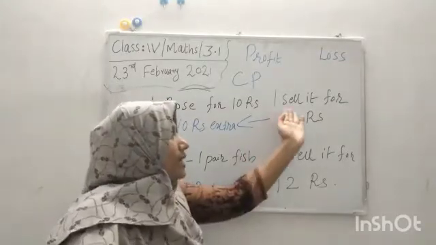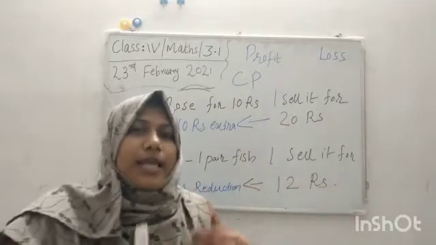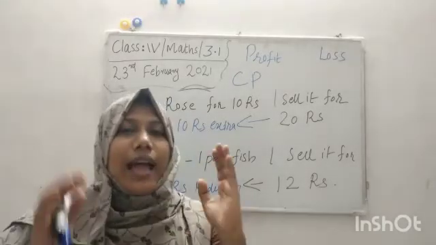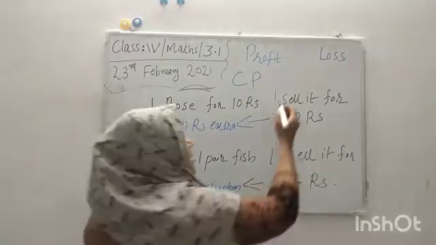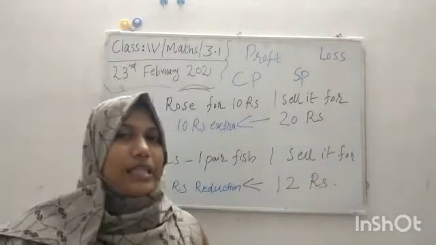And here I sell it. For a particular amount, we sell items. That amount is called, can you say? Yes, of course, SP, selling price.